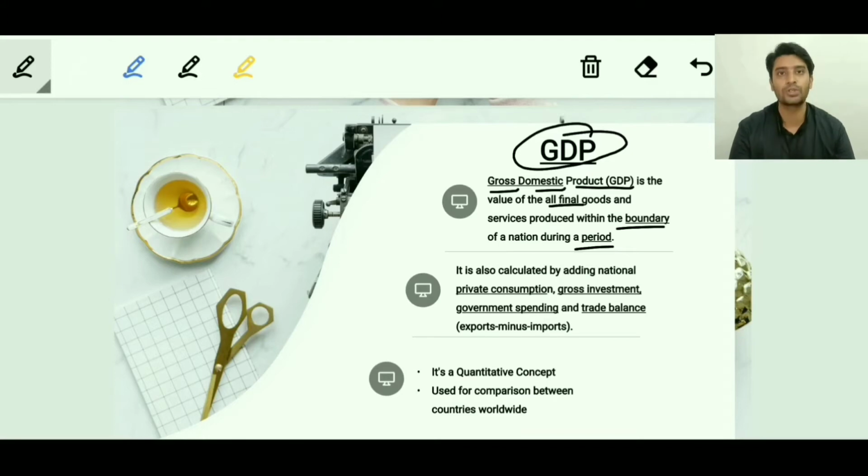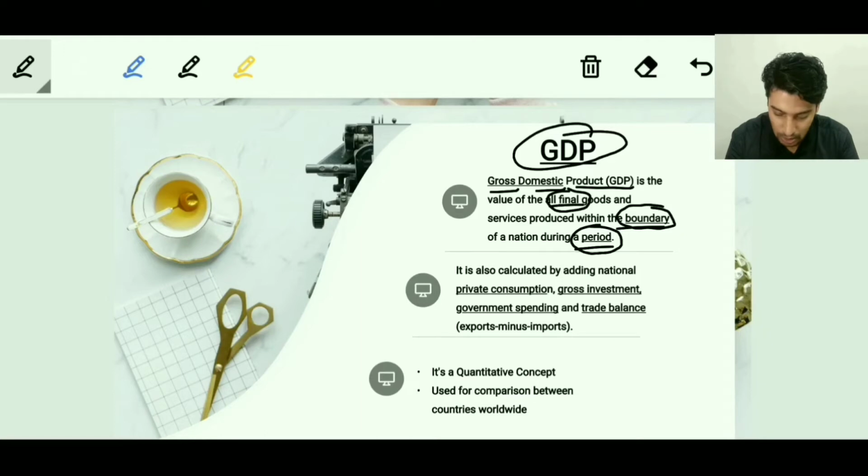Domestic shows the importance of the economic territory of India. Any entity within the economic territory of India, its contribution to the national income will be considered in GDP. However, an Indian national somewhere abroad, his economic contribution will not be considered. That is the significance of the word domestic, which is also the significance of the word boundary. Then comes final, which means we are not considering the intermediate goods. Then there is period, so it should always be within some period: we get quarterly, six monthly, or yearly GDP figures.